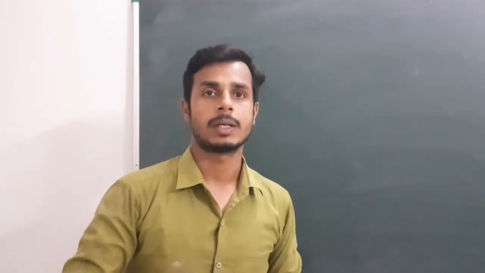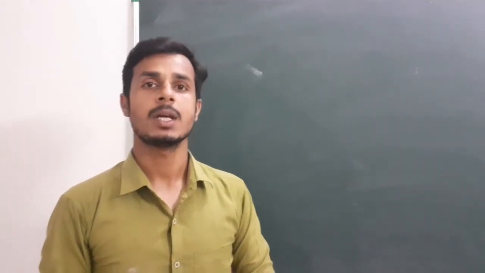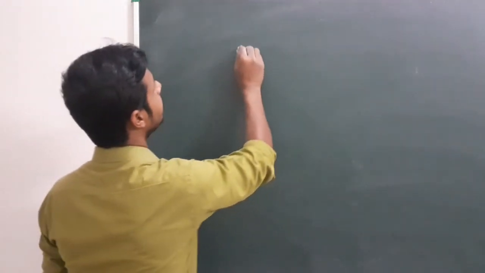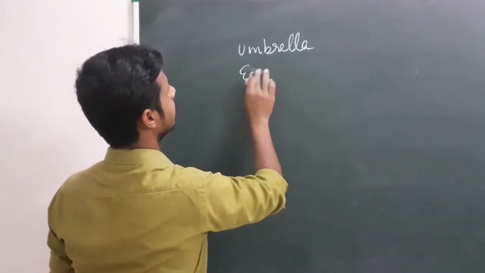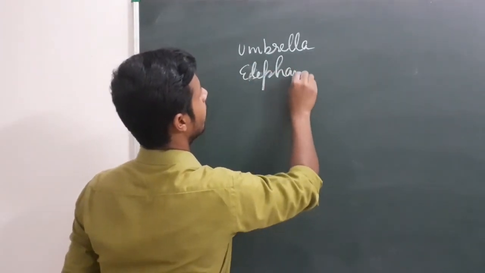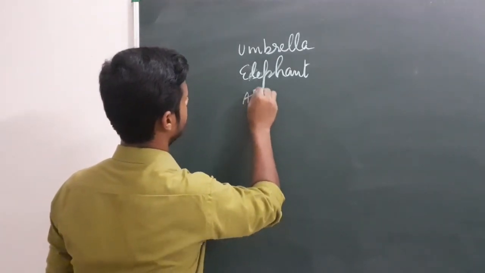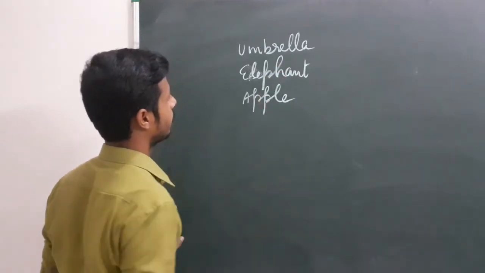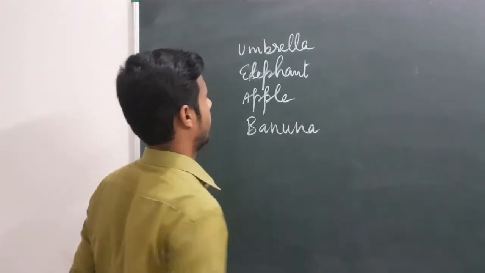Our next type of question is the one that is completely misspelled, meaning you are given some words and their spellings are not correct. Suppose I have four spellings, for example umbrella, elephant, apple, and banana.